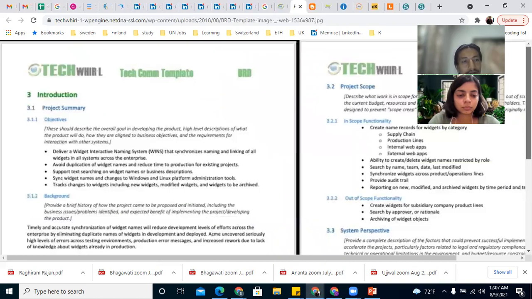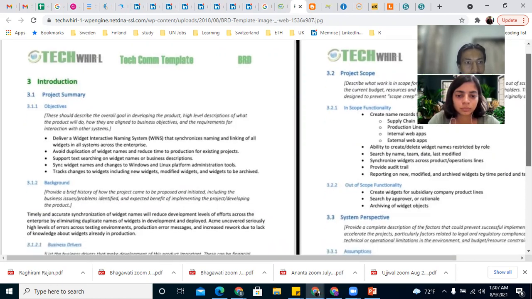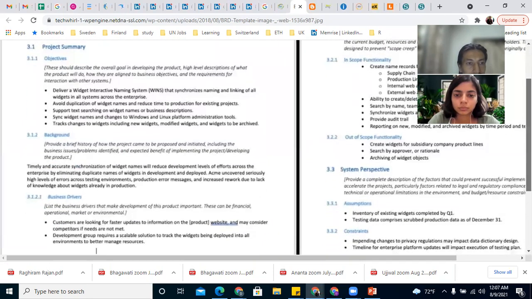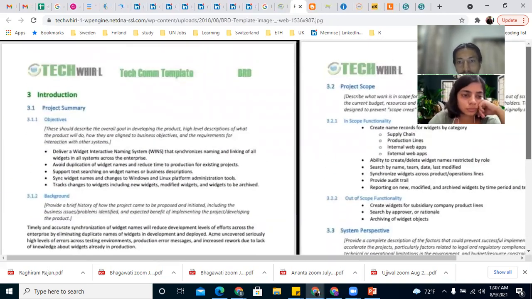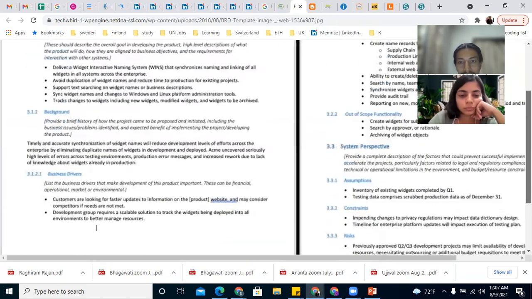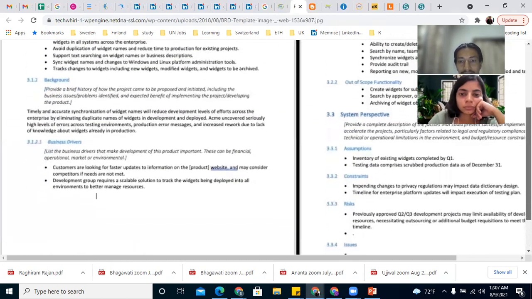For example, introduction, project summary, objectives. Objective is to deliver widget interactive naming system, avoid duplicate, support text. So this is the objective. The background is this, the business drivers, and then the project scope, functionality, system perspectives, assumptions, constraints, and risk.